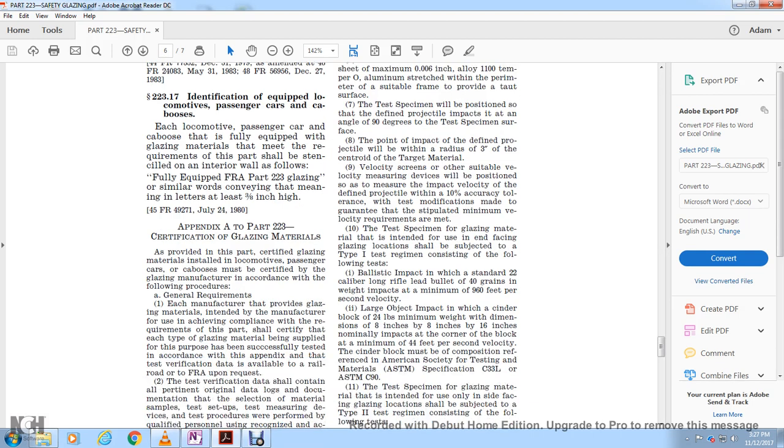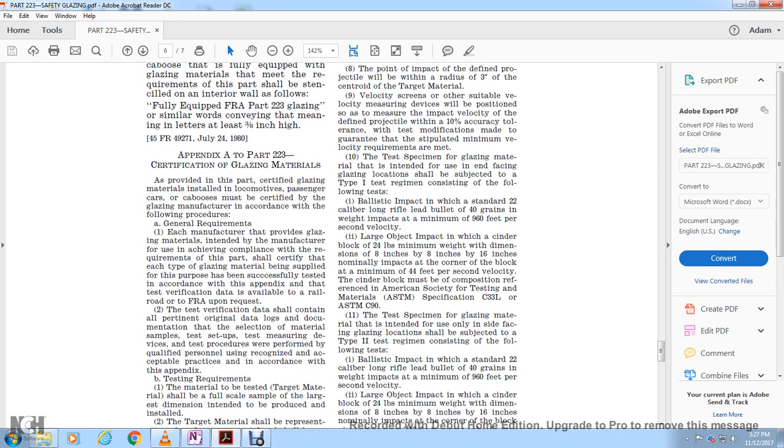Appendix A to Part 223: Certification of glazing materials. As provided in this part, certified glazing material installed in locomotives, passenger cars or cabooses must be certified by the glazing manufacturer in accordance with the following procedure. For the general requirements, each manufacturer providing glazing material used to achieve compliance with the requirements of this part shall certify each type of glazing material being supplied as successfully tested in accordance with Appendix B, and the test verification data shall be available to the railroad and to the FRA upon request.